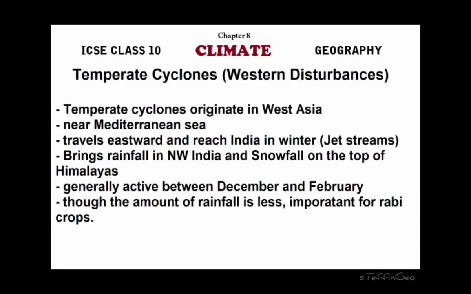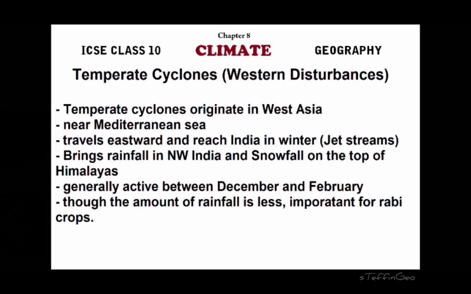Right. Now, a few important features. One is temperate cyclones. Actually, temperate cyclones originate somewhere in the western part of Asia, and they are cyclones which originate in the higher latitudes, right? Near the Mediterranean Sea, these cyclones originate during the winter season. It has nothing to do directly with India, but these temperate cyclones are carried to India by wind, most of the time the jet stream. They carry this cold weather or the cyclonic rains towards the northern part of the country, right?